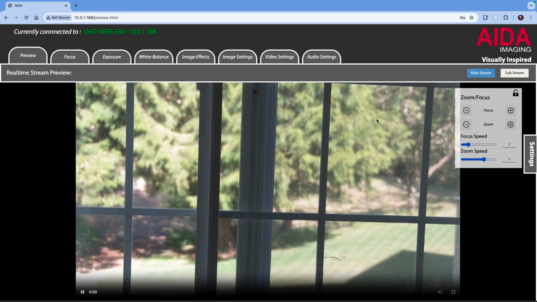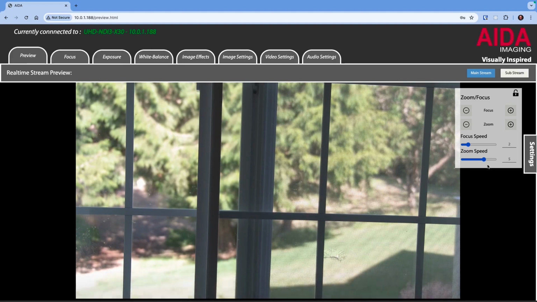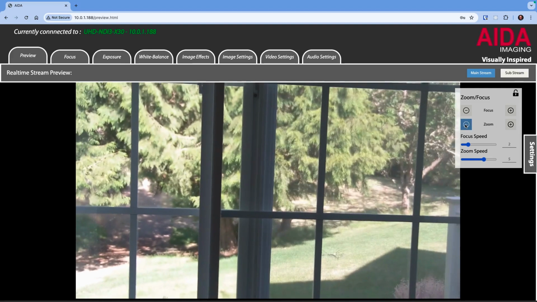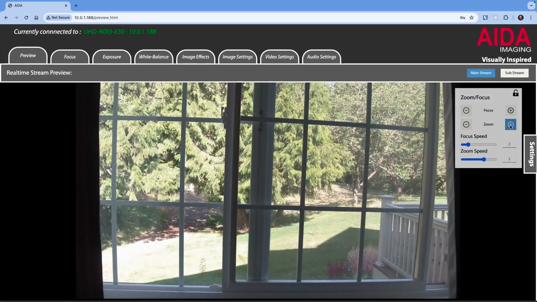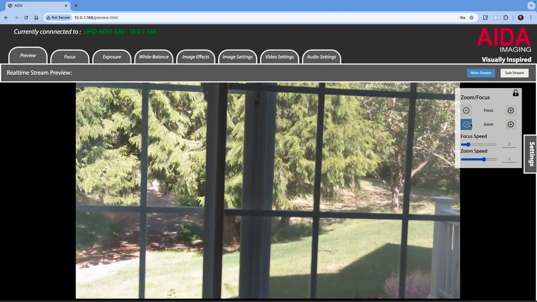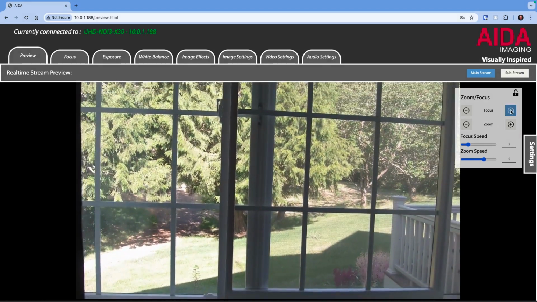And once I get logged in, you'll notice here that I can change the zoom. I can zoom out. I can zoom in. I can manually put the focus in and out. Generally, I like to set these up manually and then leave them be. When autofocus is used, sometimes elements in the scene can cause the focus to change when you don't want it to.